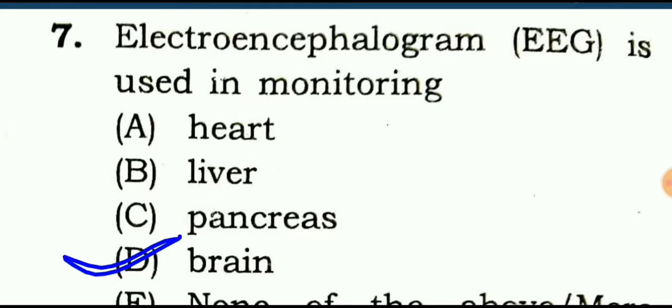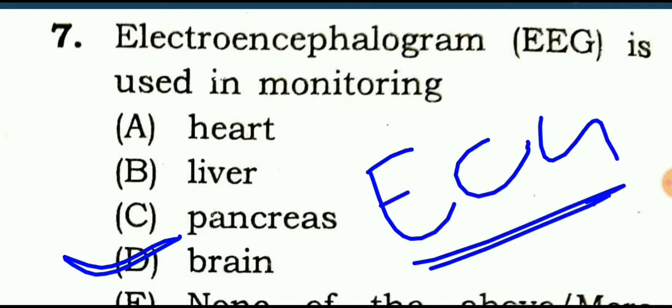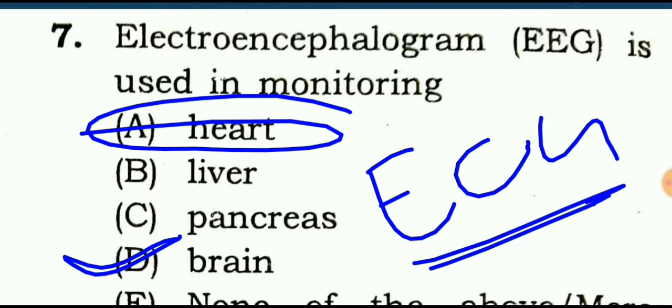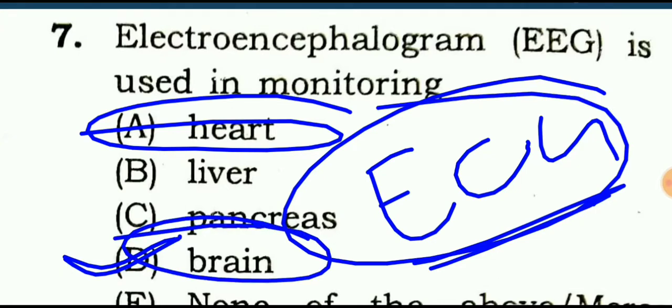Brain. While if the question is asked that ECG is used in monitoring, then you will answer heart. While EEG, then you will answer brain.